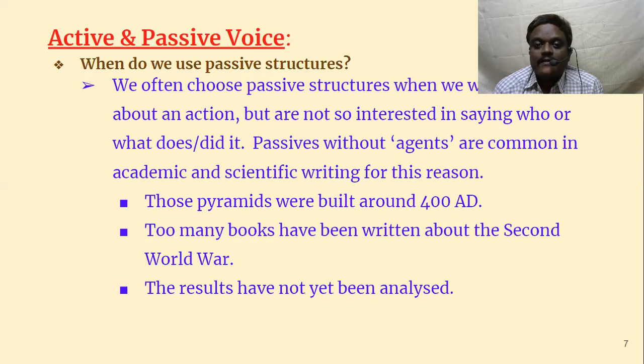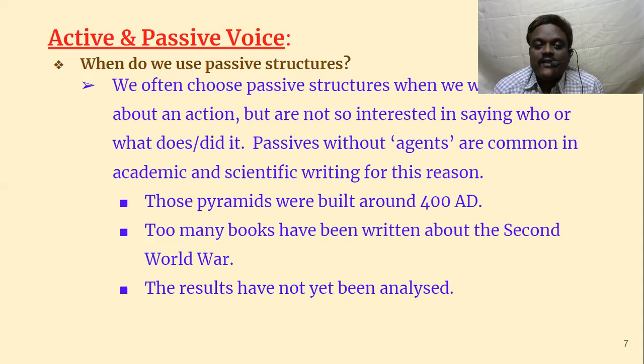Passives without agents are common in academic and scientific writing for this reason, and for this reason only. In formal situations, usually passives are not used. But if sometimes they are used, the agent with by is removed, because who did it and what did it is not important, but what happened is more important. So for that reason only, we remove the by agent.